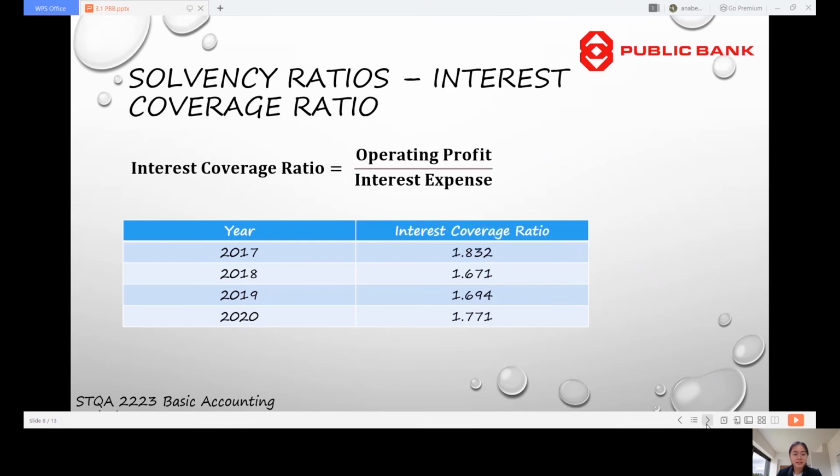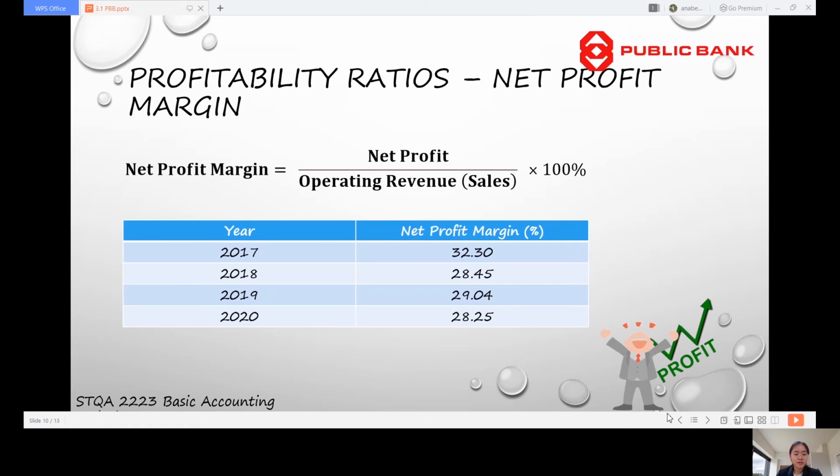Now, let us look at the interest coverage ratio. The interest coverage ratio can be obtained by dividing the operating profit by the interest expense. By using this formula, we can obtain the interest coverage ratio for 4 years. Now, we will focus on the profitability ratios. The net profit margin can be obtained when we divide the net profit by the operating revenue and times 100%. By using this formula, we can obtain the net profit margin for 4 years.